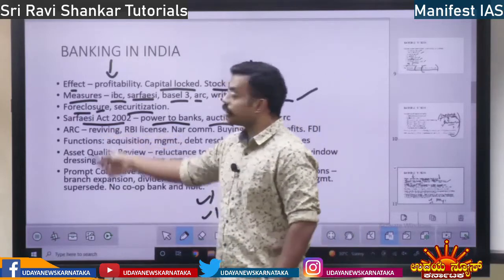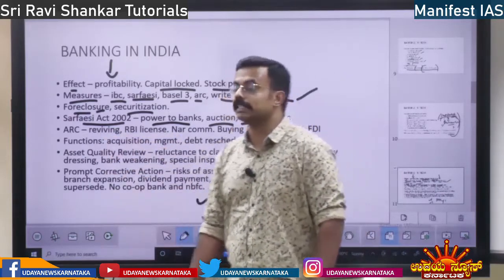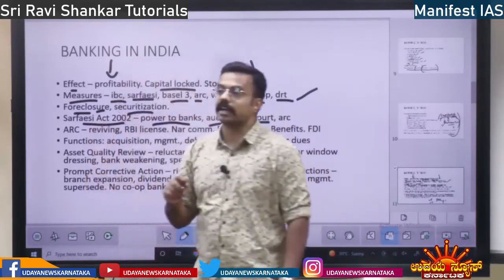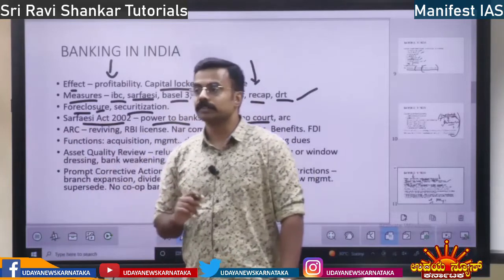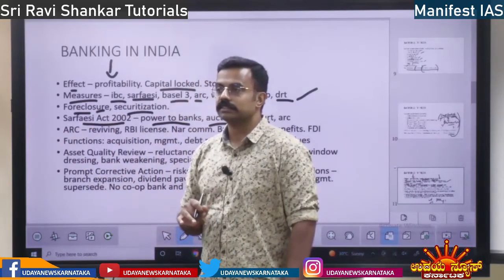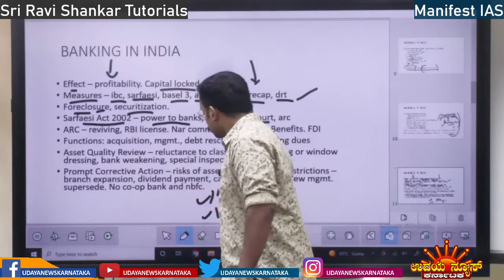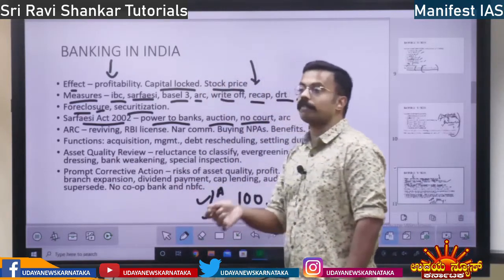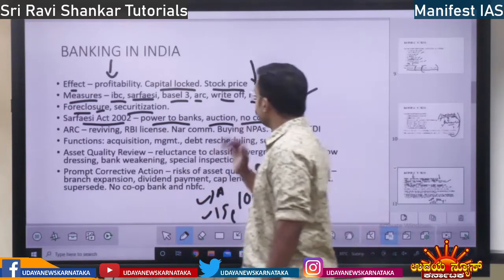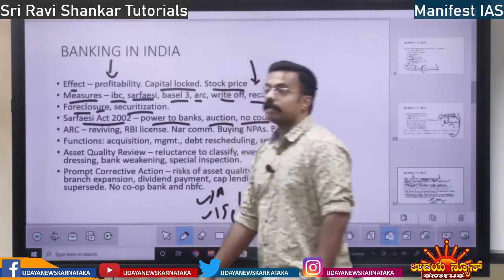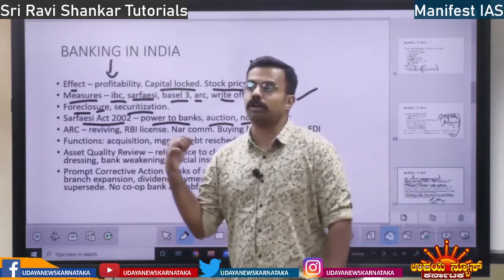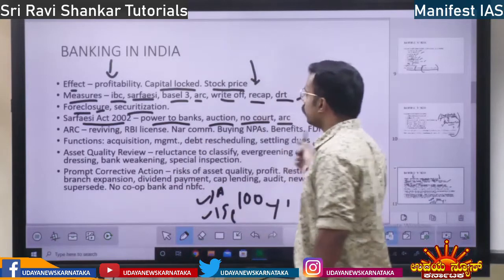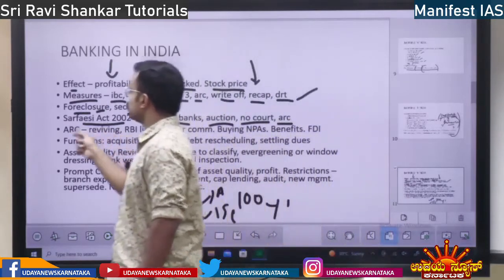Do you know what SARFAESI means? Securitization and Reconstruction of Financial Assets and Enforcement of Security Interest Act. Very big definition. That is why it's simply called SARFAESI. So they can auction your property or they can issue securities on behalf of your property, and also they can form an asset reconstruction company. I told you already what an asset reconstruction company is, right? All these things can be done under the SARFAESI Act.